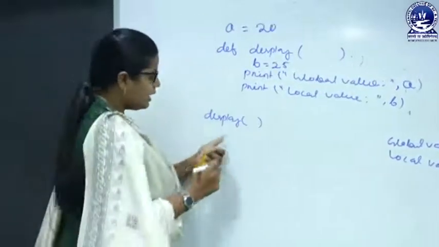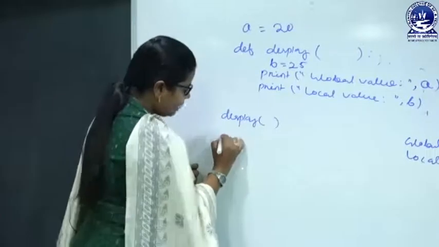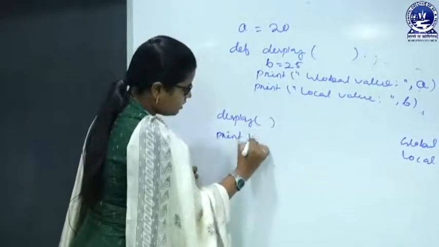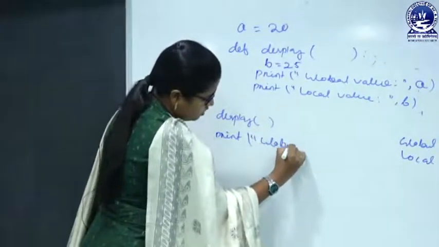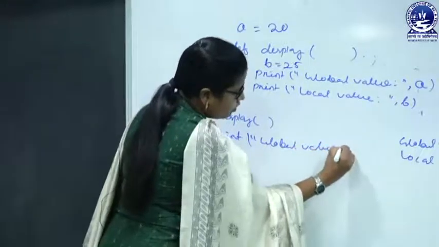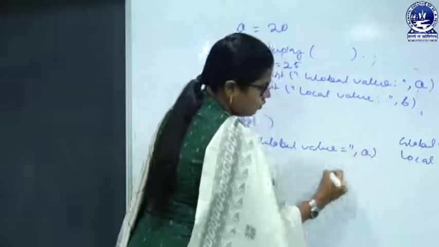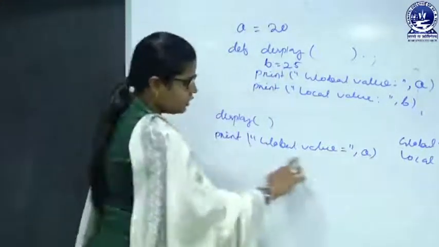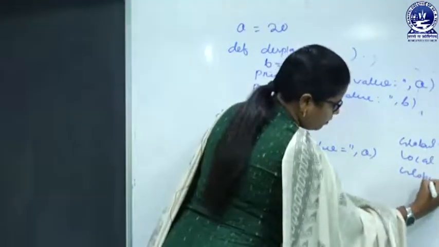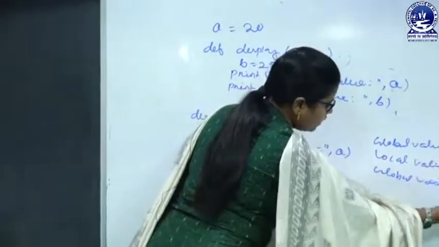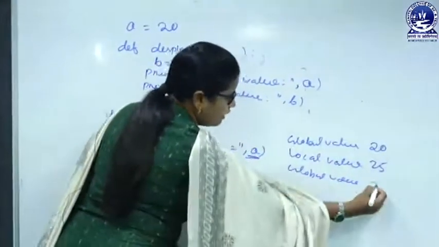So, here in the main function, if I write print global value equals, what is the global value? A. Here I want to print the value of A. So here also the global value will be the value of A, that is 20.